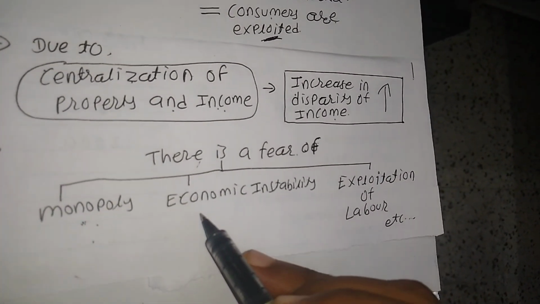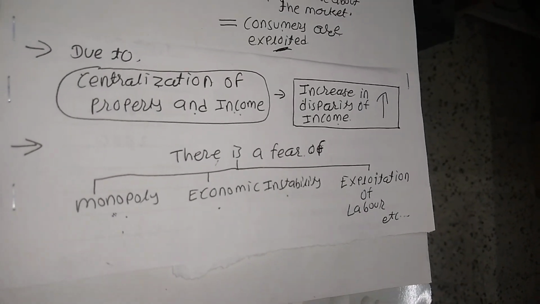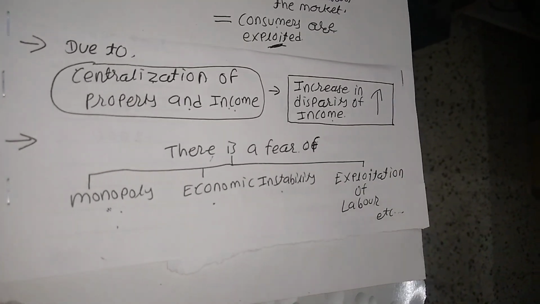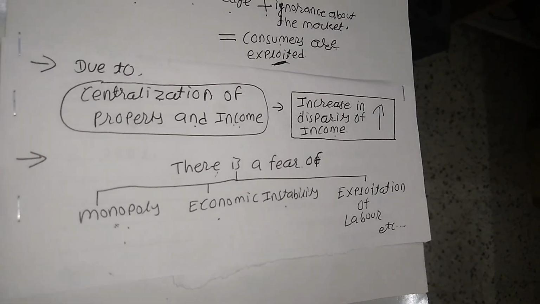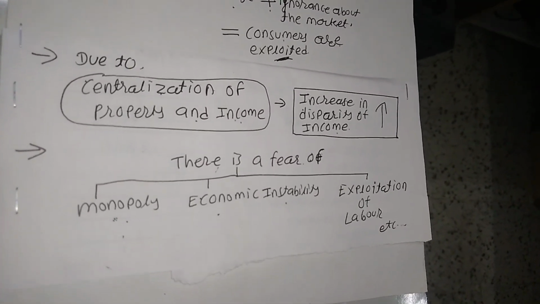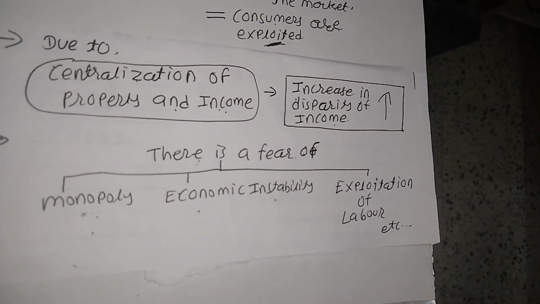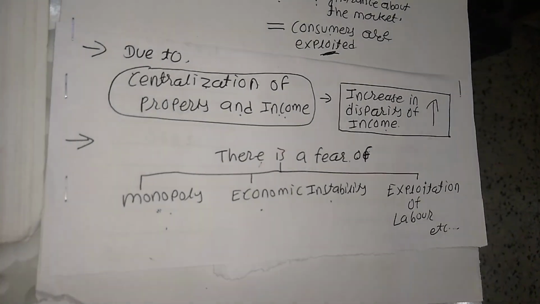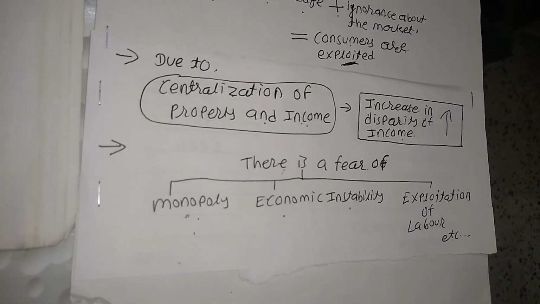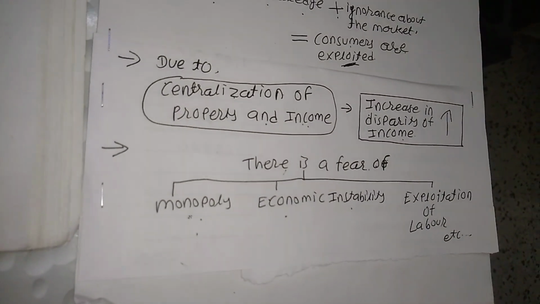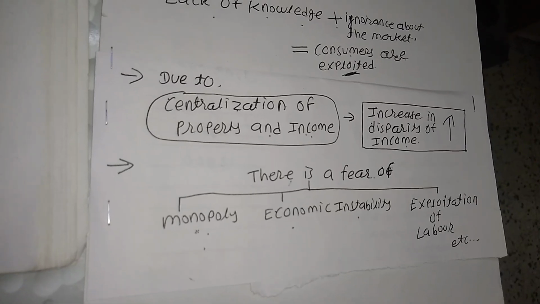Then economic instability in a country. The financial environment changes. Either an extremely good economic situation or a worse situation can arise. And exploitation of labor: labor can be cheated. They sometimes have to work for less money, less salary. They have to work more because there are no laws in their favor in that situation. So these are all the limitations of the market mechanism.